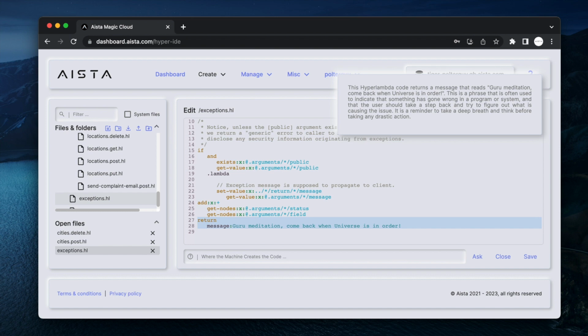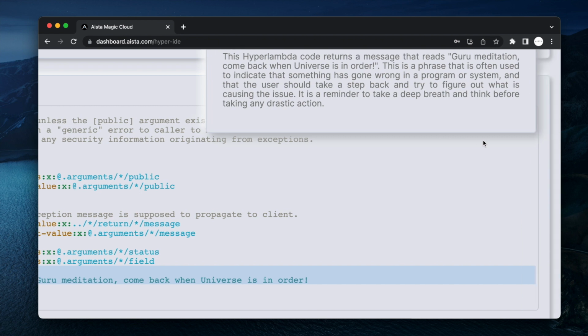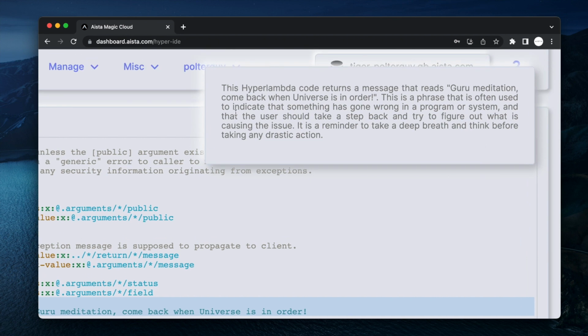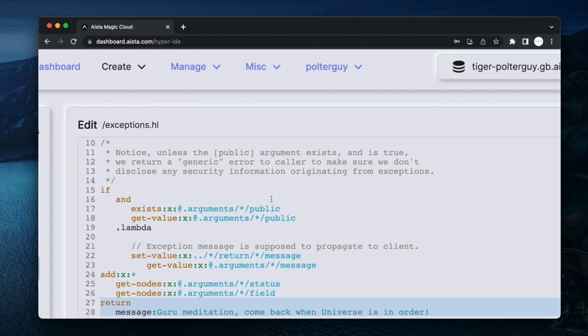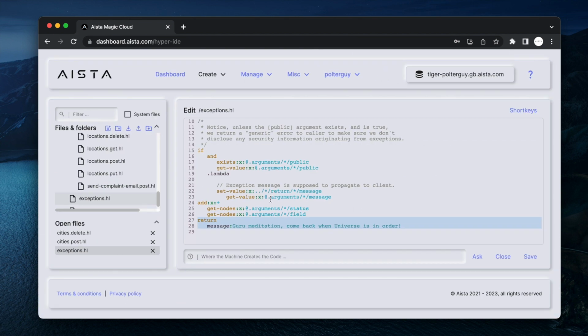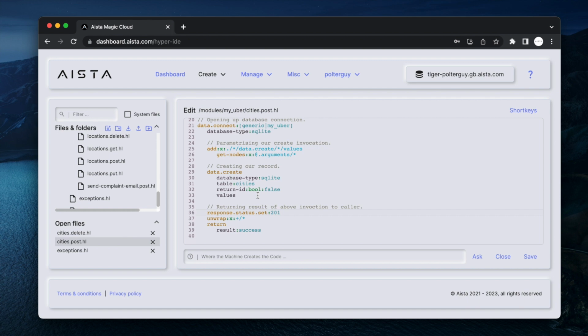And this is a phrase that is often used to indicate that something has gone wrong in a program or system and that the user should take a step back and try to figure out what has been causing the case. Previously today, it would correctly associate the statement with Amiga 500. Didn't do that now. Of course, it's using AI, so it's giving a different response every single time.